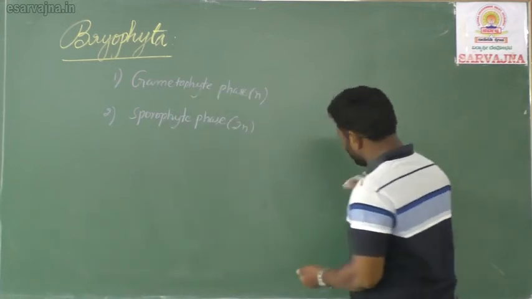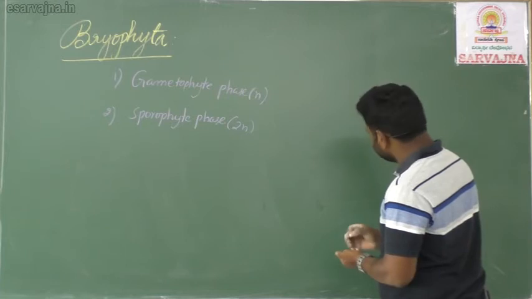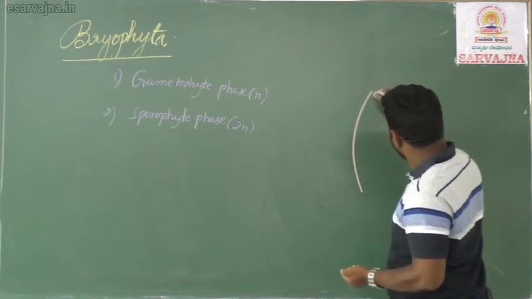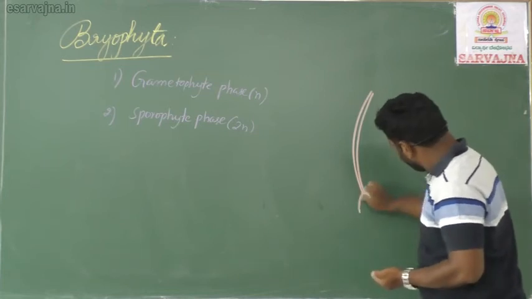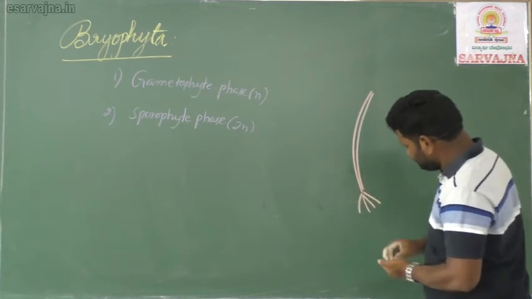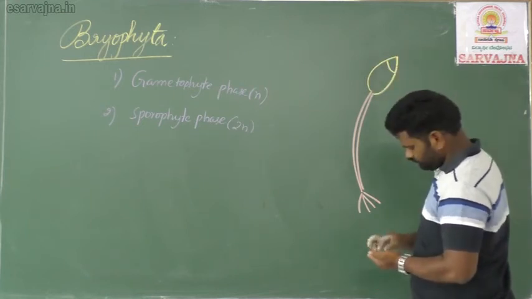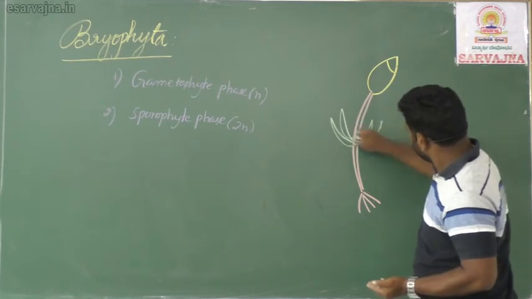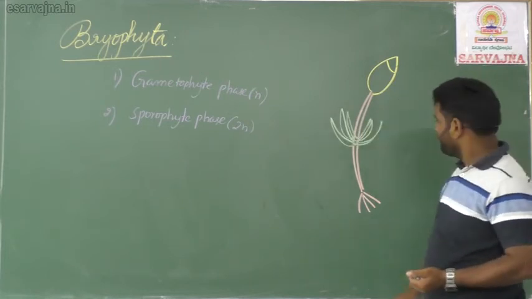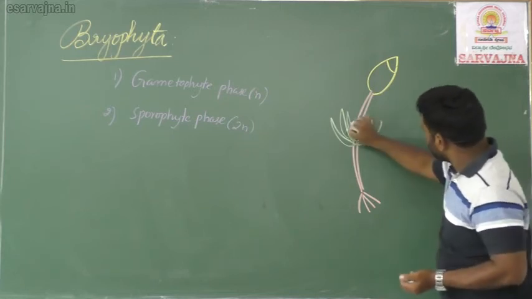Now, this is a plant of a bryophyte. This is the capsule, and here these are leaves. Now, in the leaves, what is there? Sex organs are there.